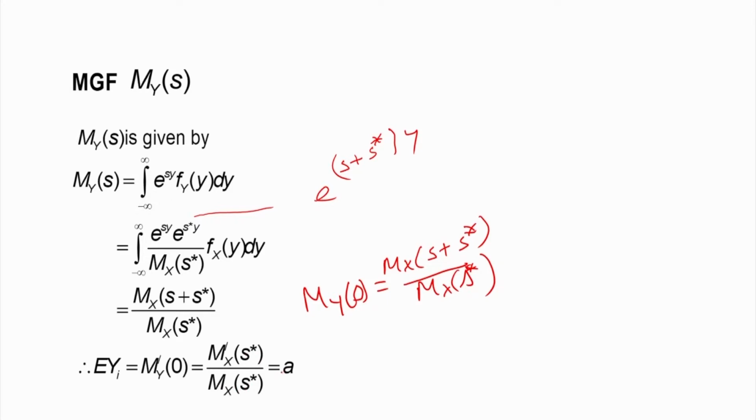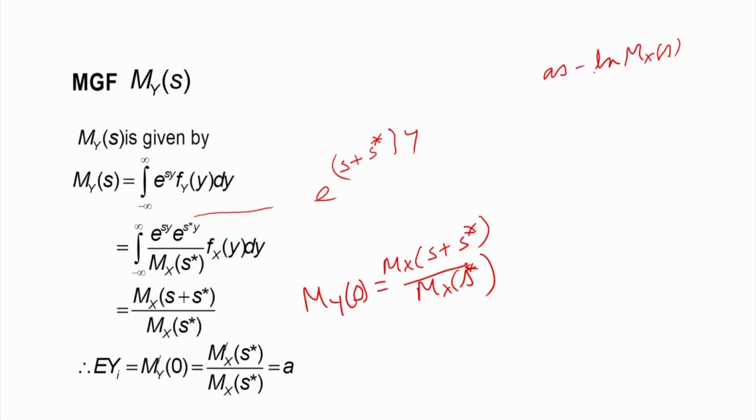So that is equal to A, and we know from the relationship that L of a is a s minus log of Mx of s. We use this symbol for log base e.